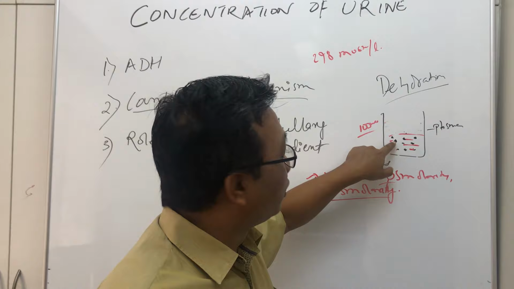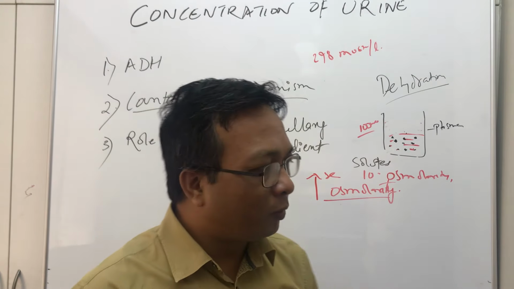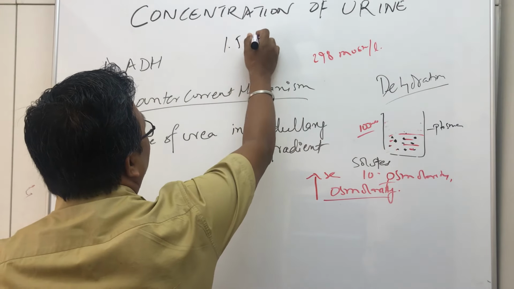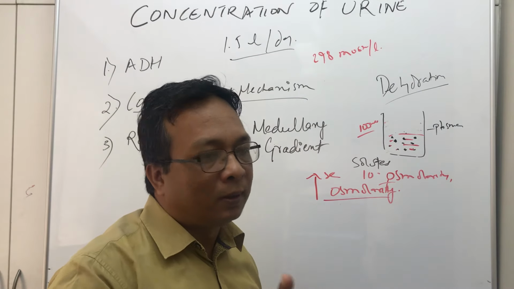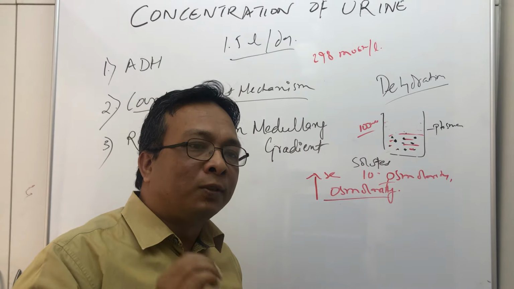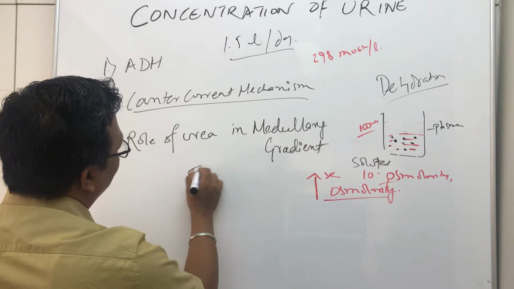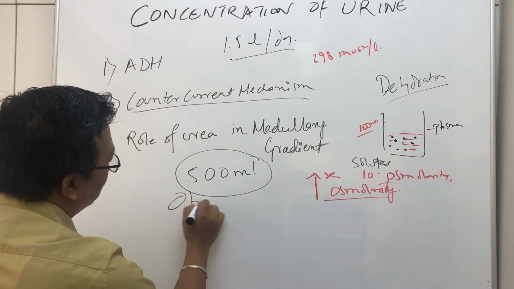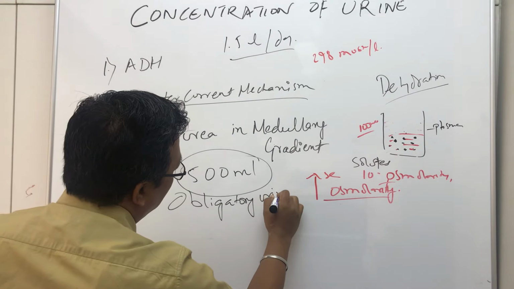But the waste products, the solid products, need to be the same, because they are being produced. Now for example, the normal urine output is 1.5 liters per day, 1500 ml. Out of the 1500 ml, 500 ml is what we call the obligatory urine volume. 500 ml is called obligatory urine volume.